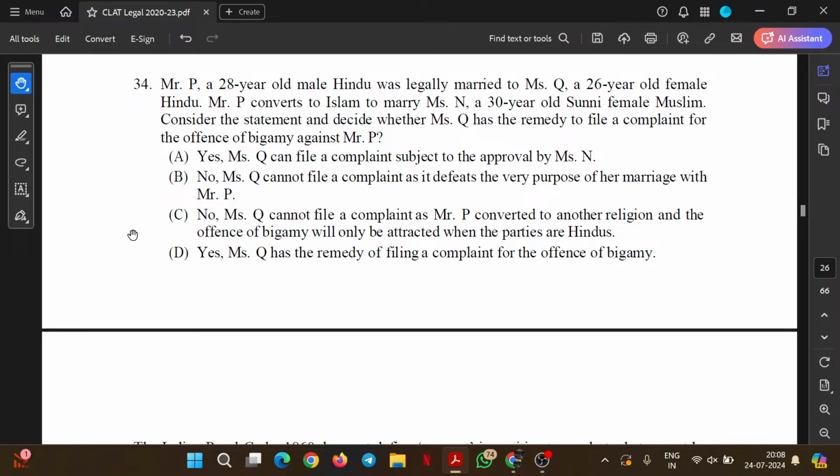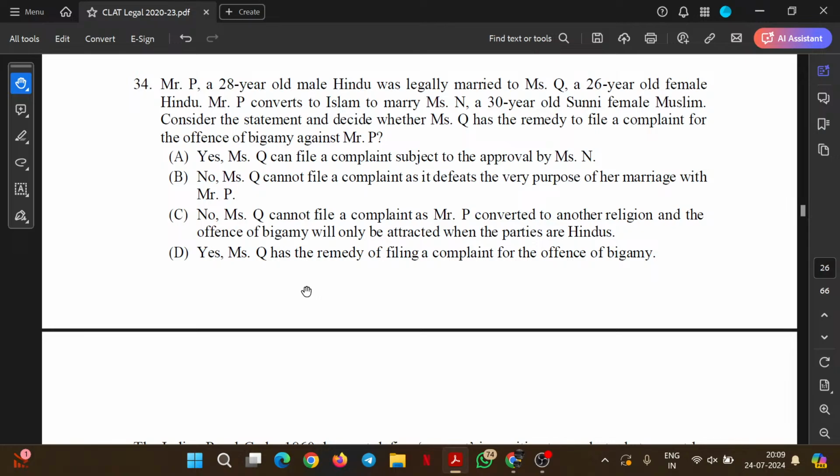Question 34. Mr. P, a 20-year-old male Hindu, was legally married to Miss Q, a 26-year-old female Hindu. P converts to Islam to marry Miss N, a 30-year-old Sunni female Muslim. Consider the statement and decide whether Miss Q has the remedy to file a complaint for the offense of bigamy against Mr. P. So there are two individuals that have married each other, from the same religion, that is Hinduism.